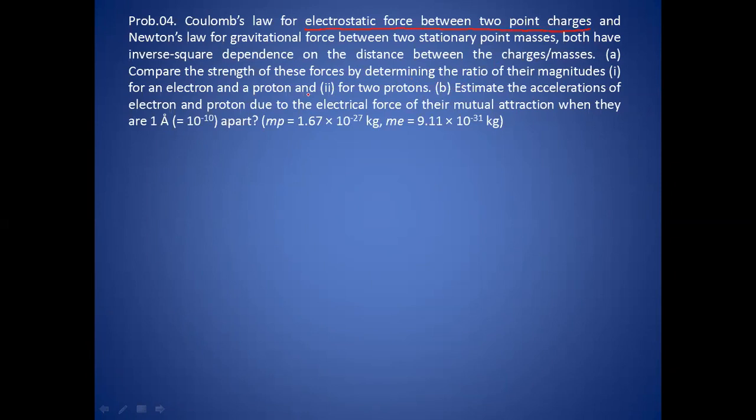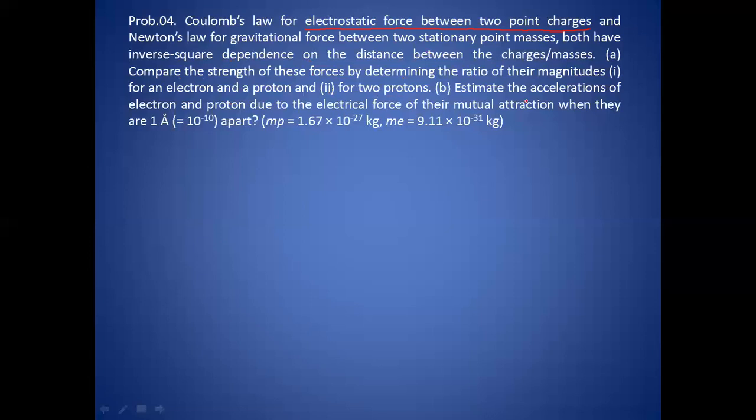So in this question, it is stated that Coulomb's law gives the electrostatic force between two point charges, and Newton's law gives the gravitational force between two stationary point masses. Both have inverse square dependence on the distance between the charges and masses. Part A is: compare the strength of these forces by determining the ratio of their magnitudes for an electron and a proton.